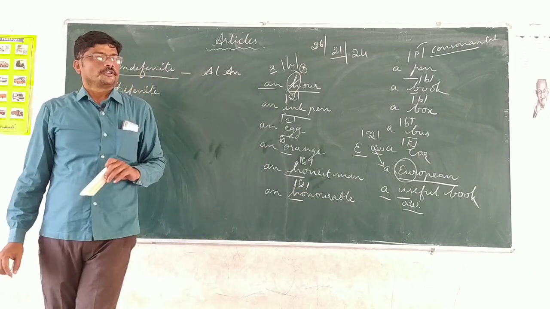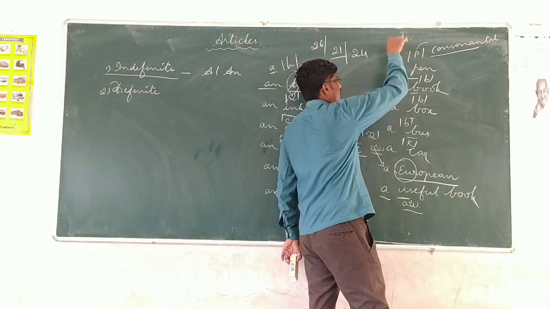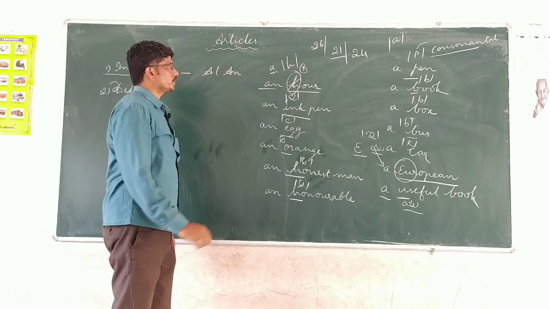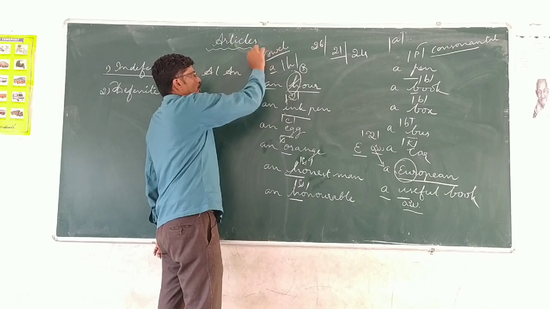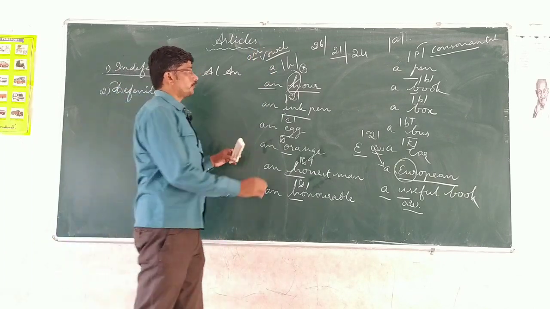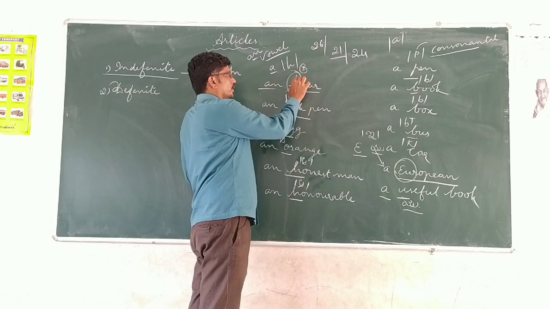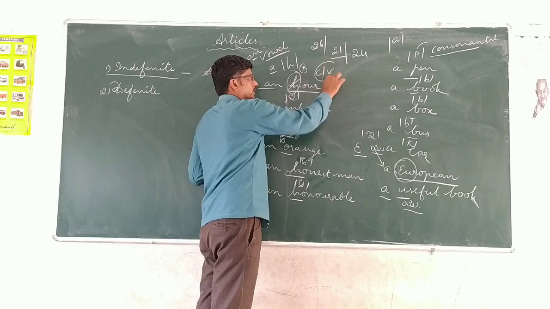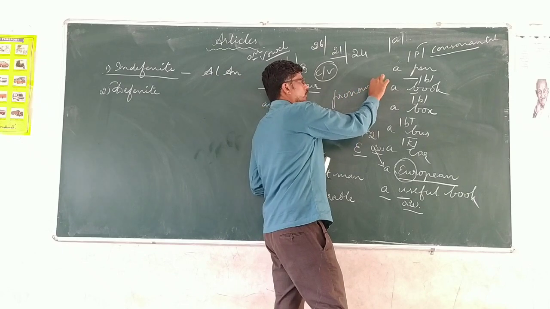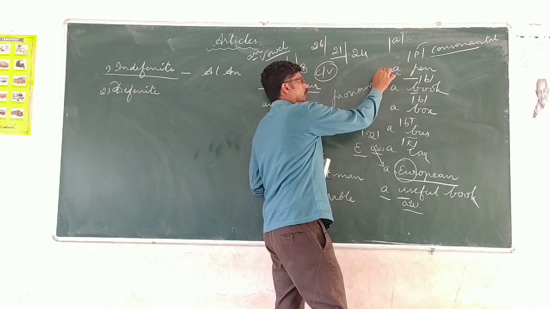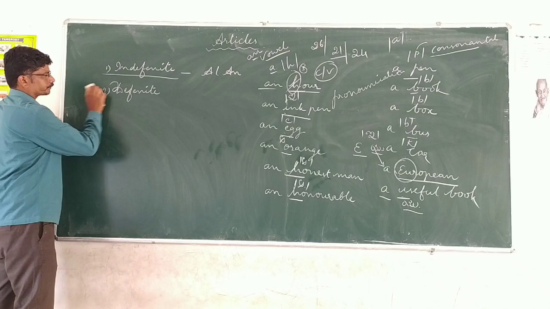So the thing is, when the word starts with a consonantal sound, we have to use a. When the word starts with a vowel sound, we have to use an. Irrespective of the beginning letter of the word, whether it is a consonant or a vowel, you have to go by the pronunciation or the sound. Based on that, we fill a or an. Let's do an exercise here. I will write some examples on the blackboard.